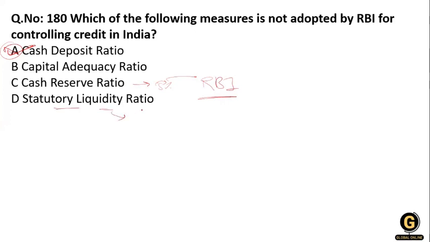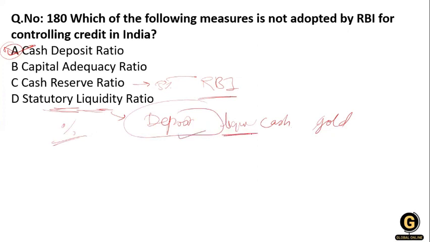It is the minimum percentage of deposits that a commercial bank has to maintain in the form of liquid assets, like cash, gold, or other securities. So this is SLR, the statutory liquidity ratio.